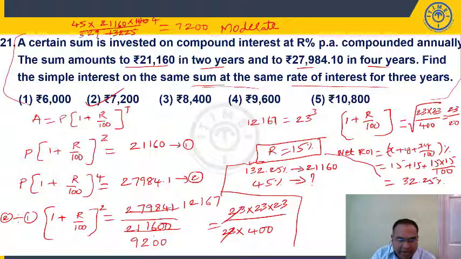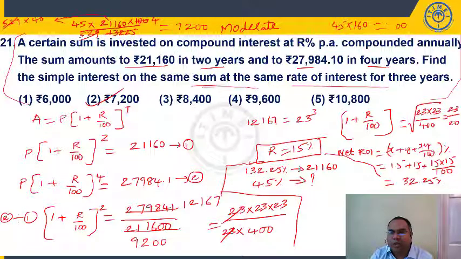21160, you have simplified here, right? 23 into 23 into 40. So 21160 can be written as 529 into 40. So 529 will get cancelled. 4 into 40 is 160. 45 into 160, so 7200. 7200 is my choice 2. So in this more calculation-intensive question, you have to be a little careful.